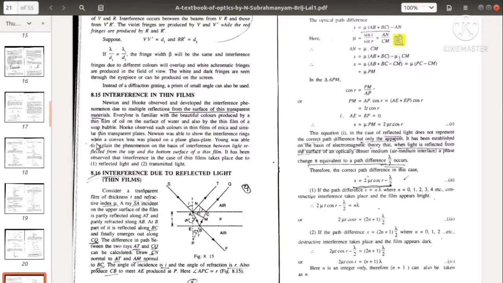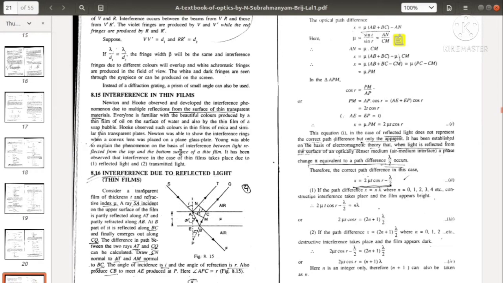So Hooke observed colors in thin films of mica and similar thin transparent plates. And Newton observed these interference rings when a convex lens was placed on a plain glass plate. And Young could explain the phenomenon on the basis of interference between light reflected from the top and bottom surfaces of a thin film.